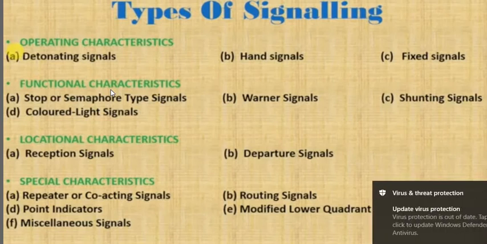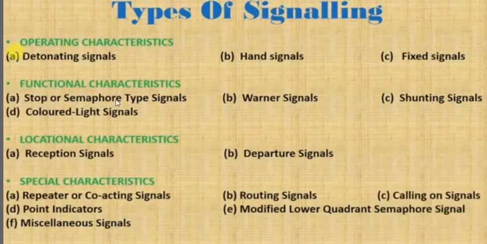Then we saw functional characteristics. In functional characteristics, there are four signals. First was the stop or semaphore signal, second was the warner signal, then the shunting signal, and last one was the colored signal. So we saw these two basic classifications of signals on the basis of operating and functional characteristics. Both are very important.